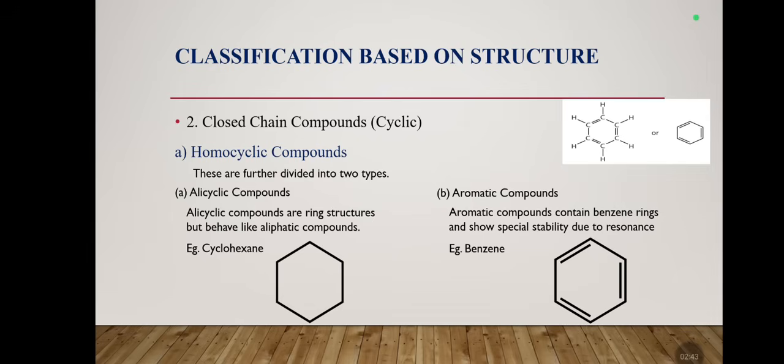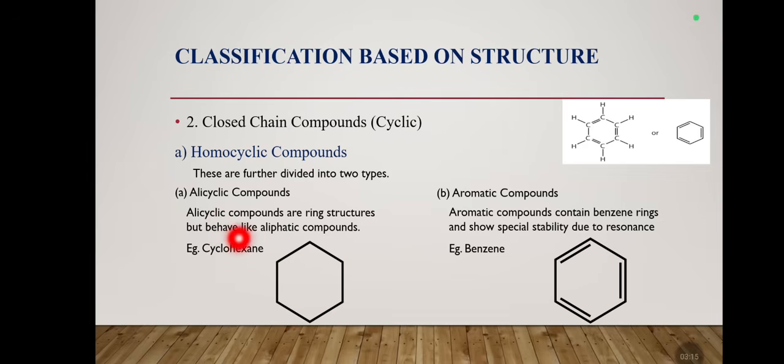Next is the closed chain. Closed chain compounds are called cyclic. See, this is a closed ring structure with 6 carbon atoms. In closed chain compounds, the first subtype is homocyclic compounds. These are further divided into two types: the first is alicyclic compounds and the second is aromatic compounds.